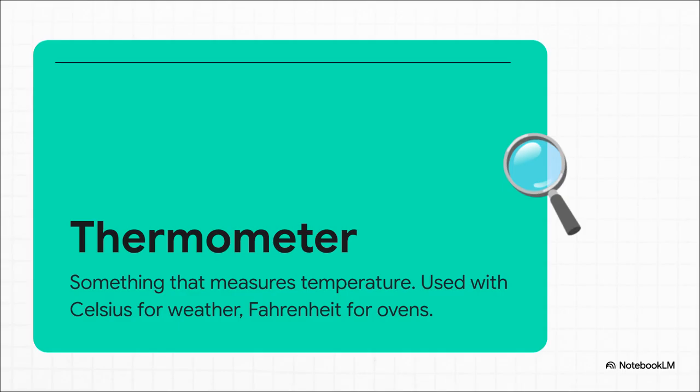Thermometer. The Chinese meaning is 温度计, and this word brilliantly illustrates a very specific Canadian quirk. Canadians are basically obsessed with checking the weather, so you will often read the thermometer. But here's the trick for your exam. In Canada, we use Celsius for our daily weather outside, like a freezing -20 degrees. However, mostly due to American influence, we actually use Fahrenheit when setting our kitchen ovens, or sometimes when talking about swimming pool temperatures. Mentioning this distinction in a speaking task shows deep cultural fluency.